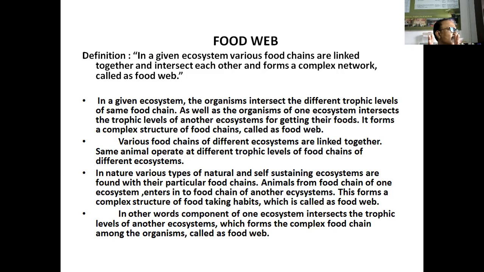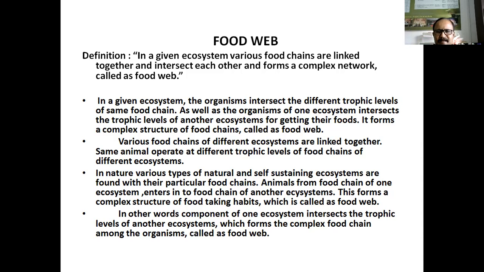For example, tiger and lion. Tigers, lions and leopards are the tertiary consumers of the forest ecosystem. These tigers and lions also enter the grasslands. वो घूमते रहते हैं ग्रासलैंड में, ग्रासलैंड इकोसिस्टम में भी जाएंगे. ग्रासलैंड में जाने के बाद वहां पर भी वो एनिमल को प्रे करेंगे. ओके, means these animals intersect the ecosystem. एक फूड चेन से दूसरी फूड चेन में गए, बराबर है.